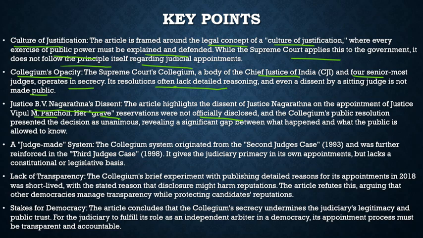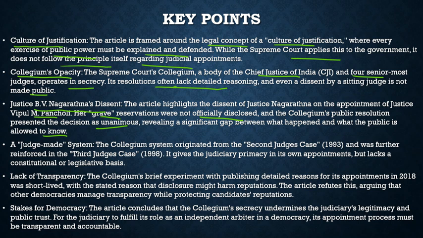So this opacity is in a way written about, which this article talks about, and this is the point where there was a need for such an article in the newspaper. The collegium's public resolution presented the decision as unanimous, revealing a significant gap between what happened and what the public is allowed to know. So there is a lot of opacity in it.